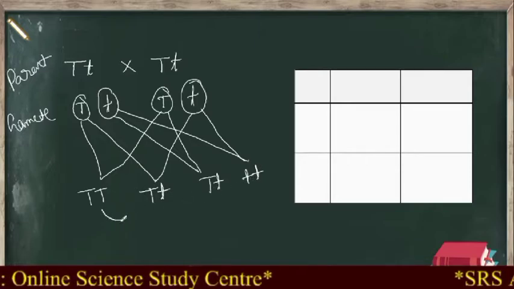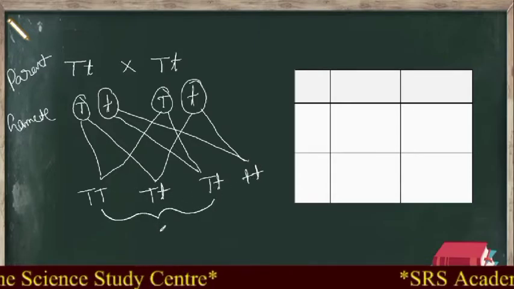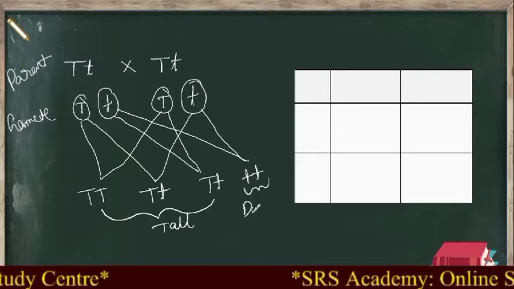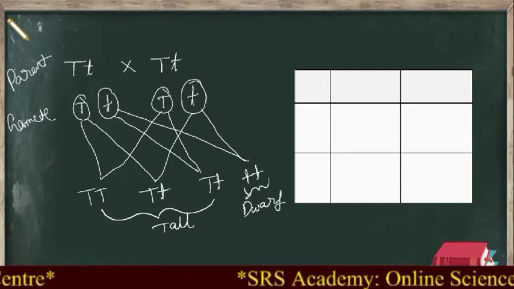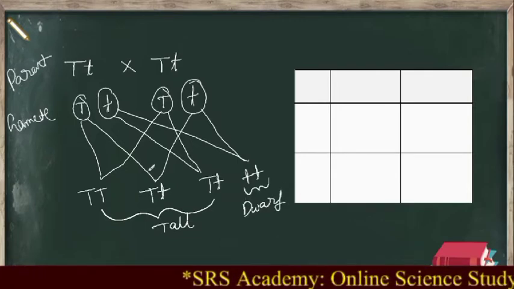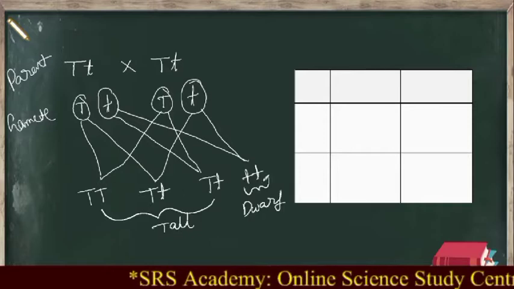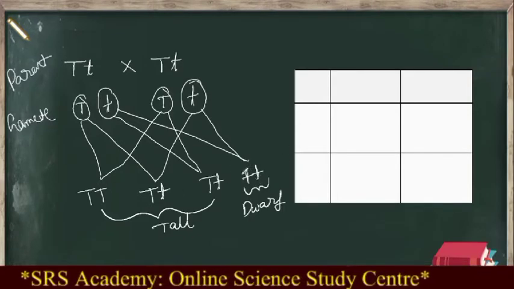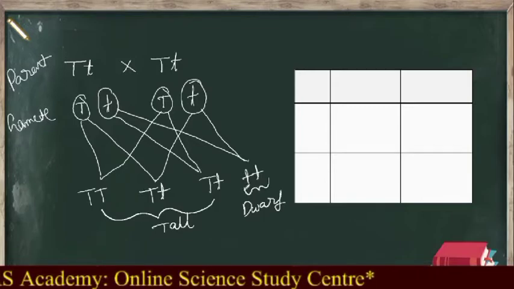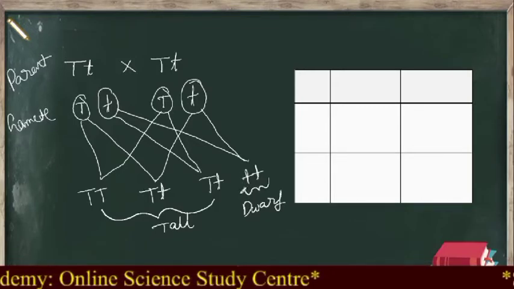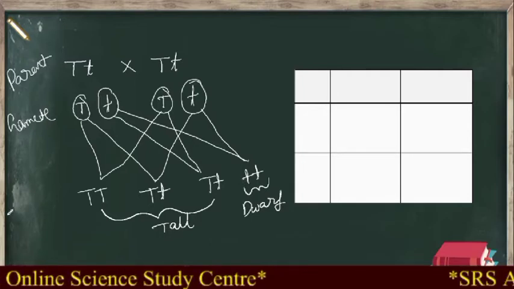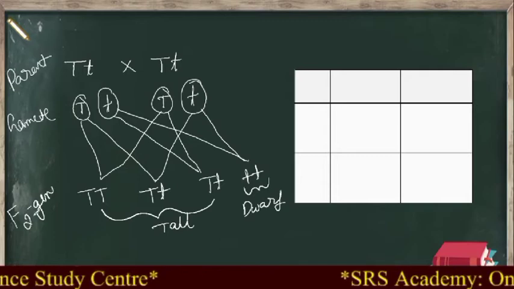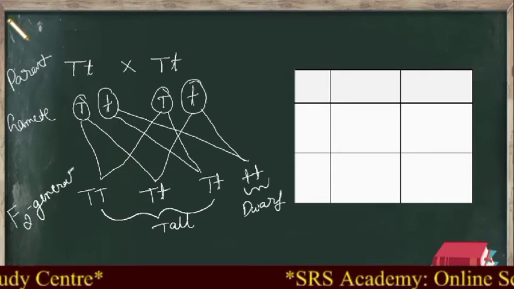See, all these three plants are tall and one is dwarf. Now you can remember that in the first generation, that is in the F1 generation, the dwarf nature did not appear. That means the dwarf nature skipped one generation and this nature has appeared in the second generation. That is, it is called F2 generation plants.